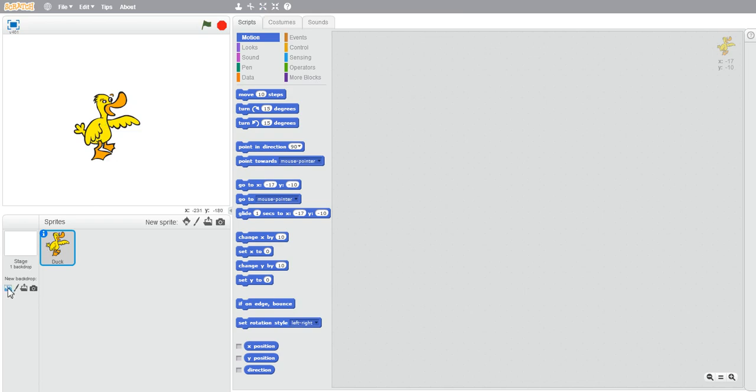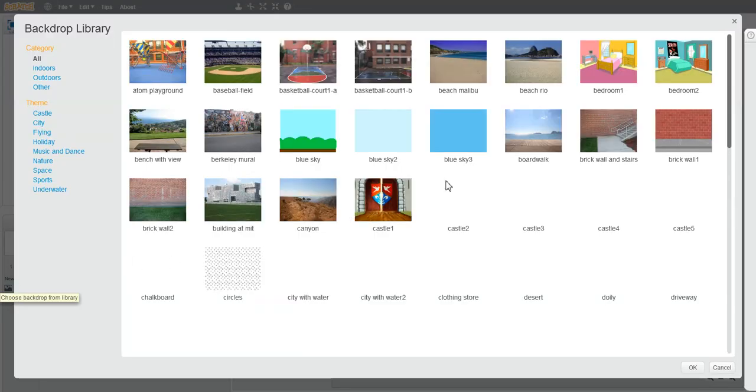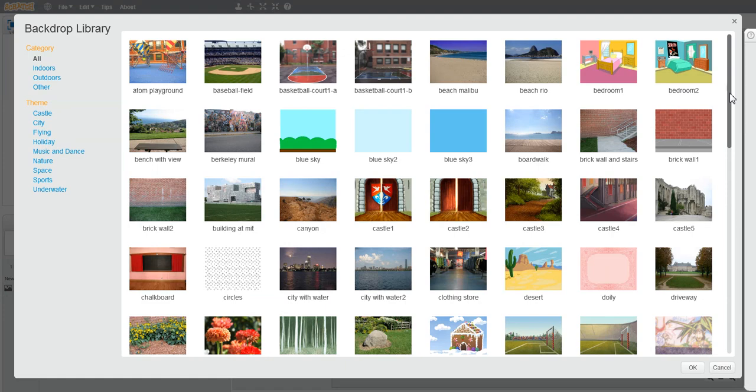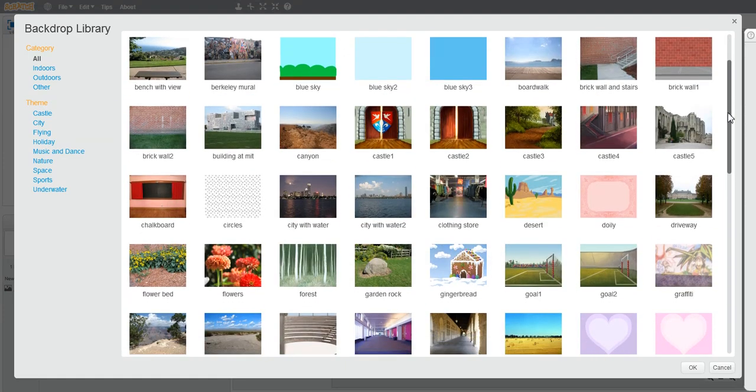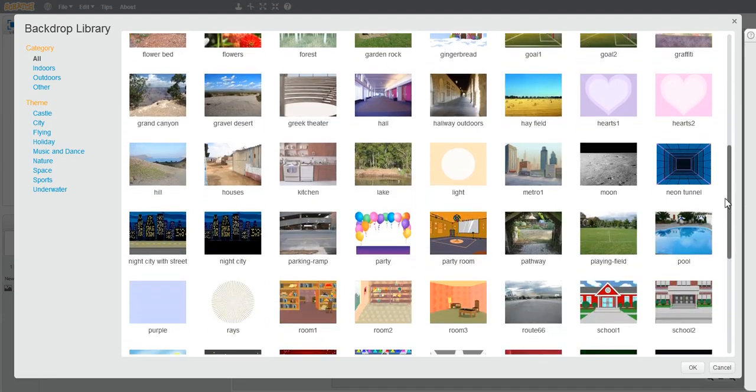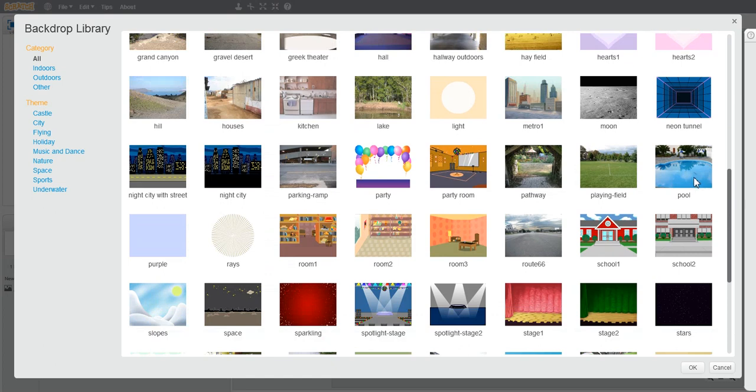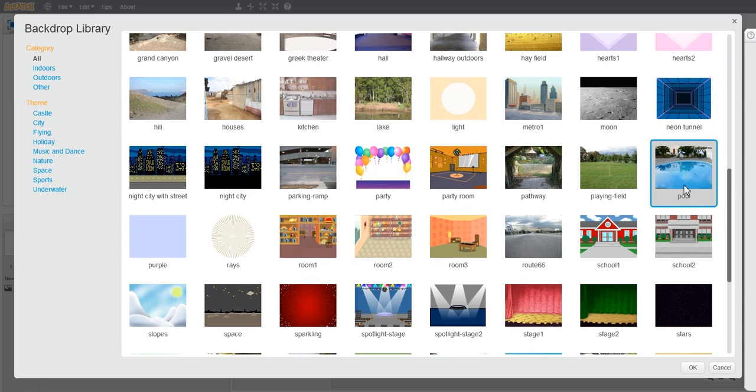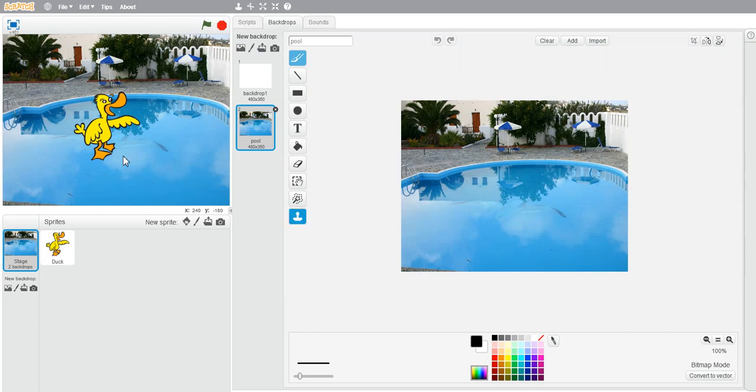Now I will choose a new backdrop. I think this backdrop is perfect for her. So our duck is in the pool.